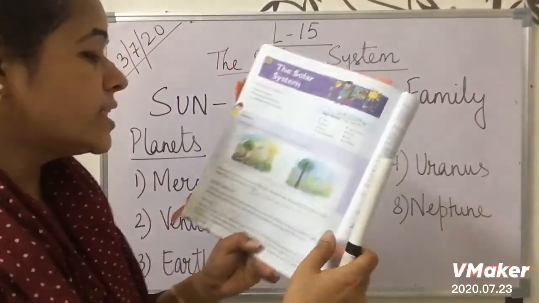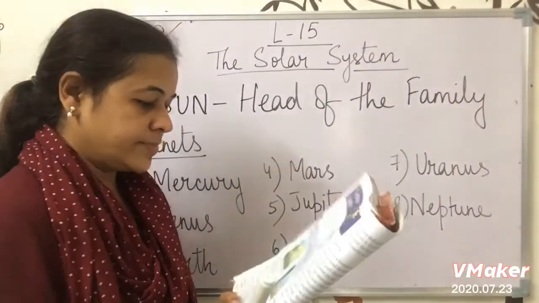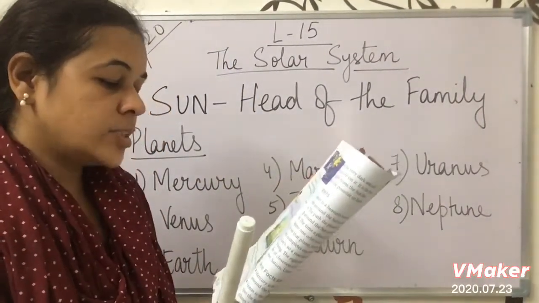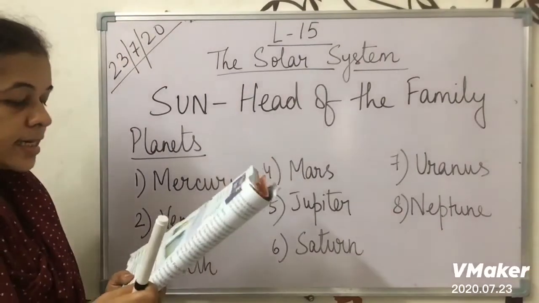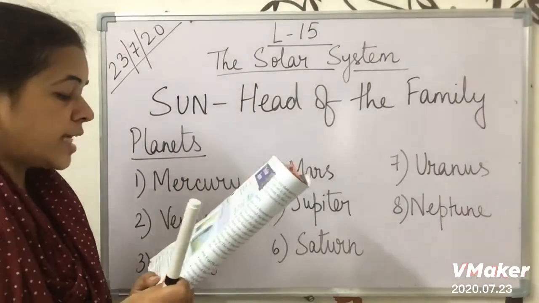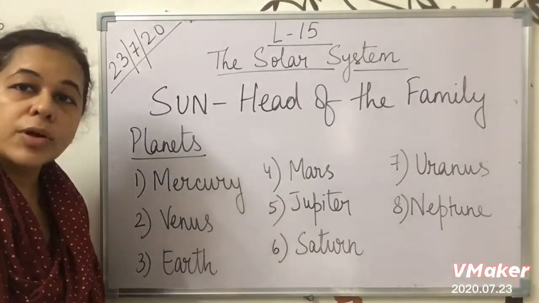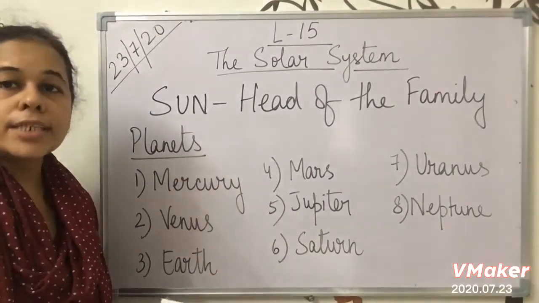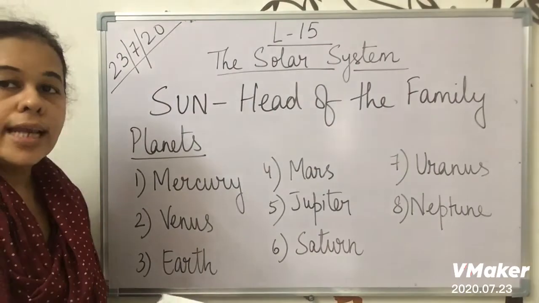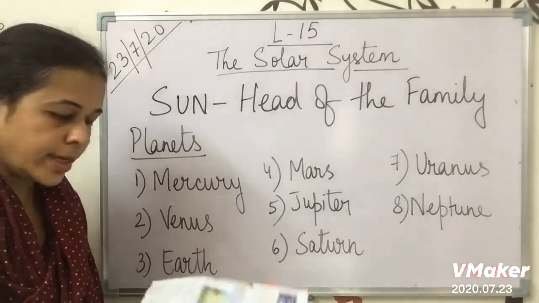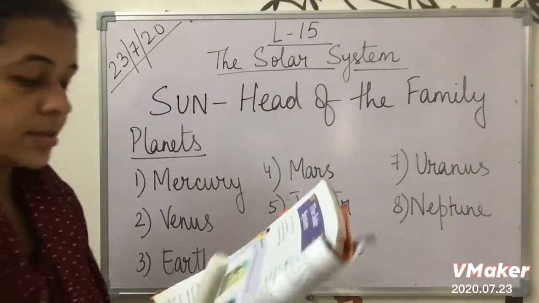Okay, so let us move to the reading part of the lesson. When you look at the sky, you see the sun, the moon and the stars. They are natural objects and are also called heavenly bodies. As I said before, heavenly bodies are natural objects which can be seen in the sky, like the sun, the moon, okay, and the stars.